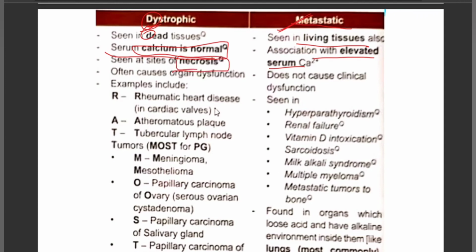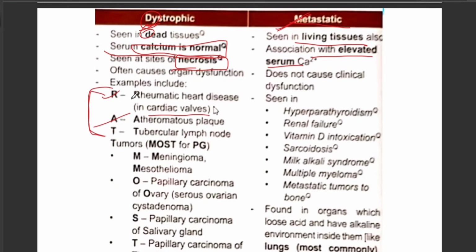Next point, very important point. Dystrophic calcification is mainly seen in necrotic areas. It often causes organ dysfunction, whereas metastatic does not cause any clinical dysfunction. The best examples for dystrophic calcification mainly include the RAT.